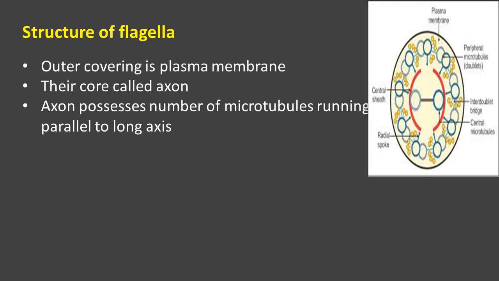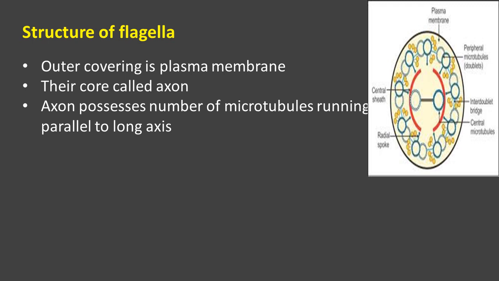Those microtubules are always running parallel to the long axis. They are not touching each other at any point. Clear? They are very parallel with one another. So those structures present in the axon region are named microtubules. Understood? The microtubules are arranged in two different regions in the axon. Some of the microtubules are present towards the plasma membrane, and some are present towards the center of the axon.